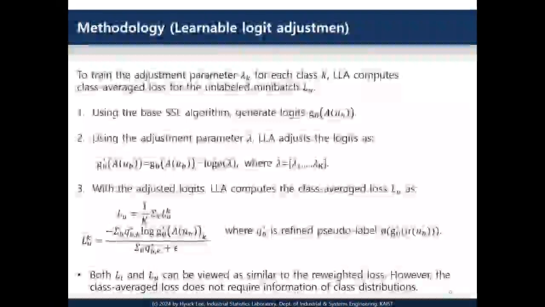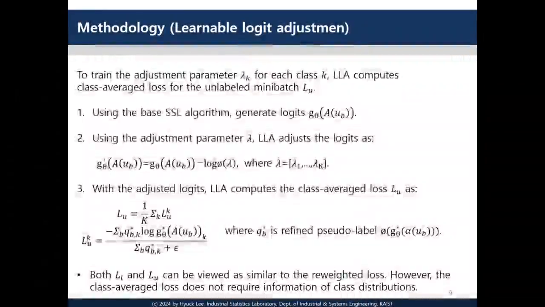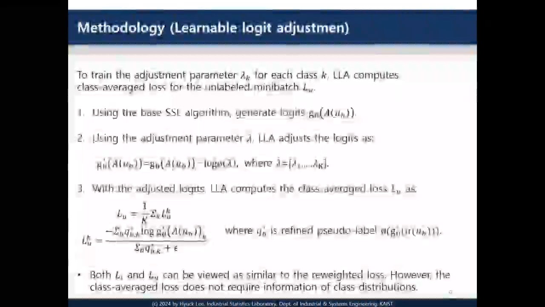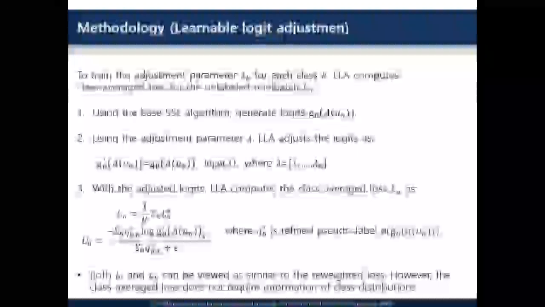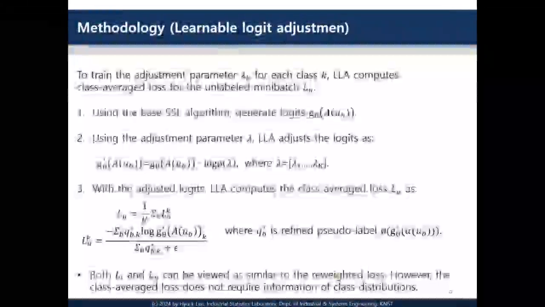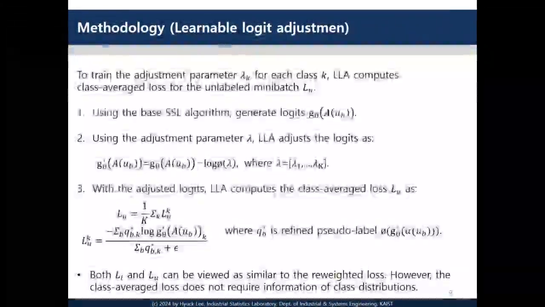While this loss may look similar to a reweighted loss, there is an important distinction. Reweighted loss requires the class distribution of the entire dataset, whereas the class average loss is computed using only the predicted label proportions within the mini-batch. This allows us to optimize the adjustment parameters without knowing the class distribution of the unlabeled set.